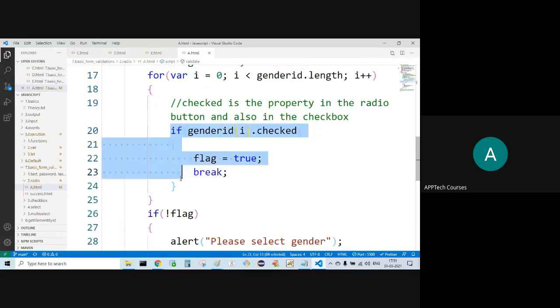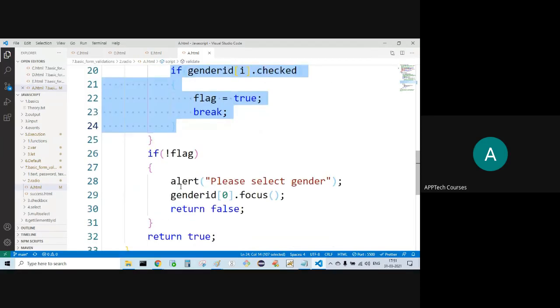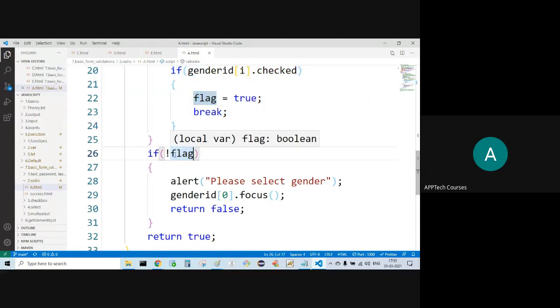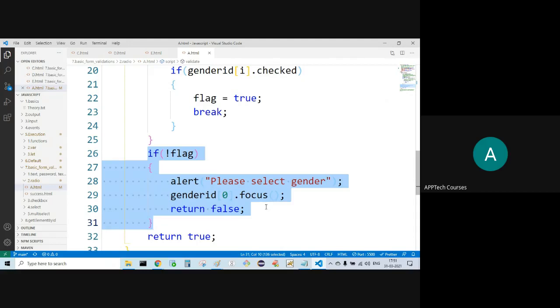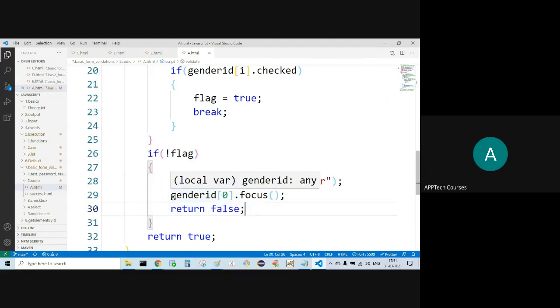Then this if block body won't be executed. Flag is initially false, right or wrong? Not false means what? True. It is going to execute this if block. Please enter gender. Then the focus will be coming to the first radio. Then returning false.